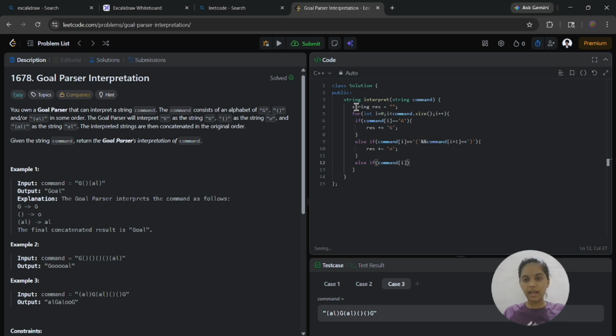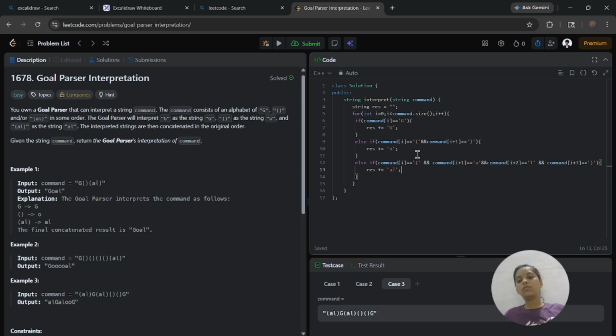If at index i the command equals opening bracket, and command of i plus 1 equals A, and command of i plus 2 equals L, and command of i plus 3 equals closing bracket, then I add AL to the resultant string as AL.